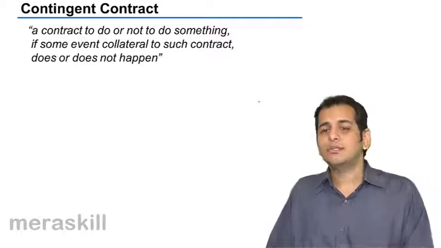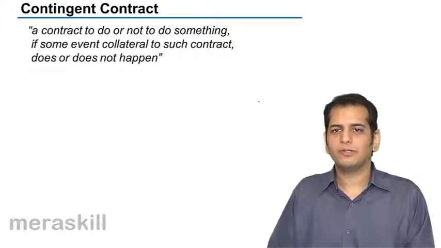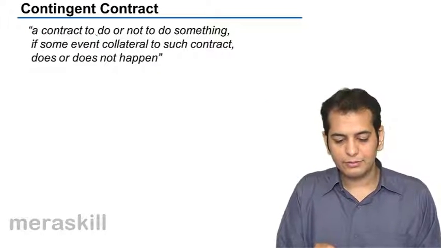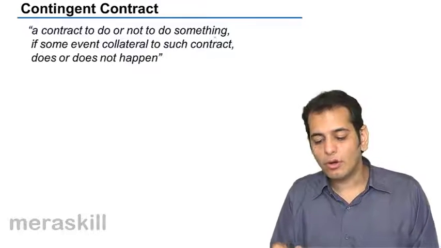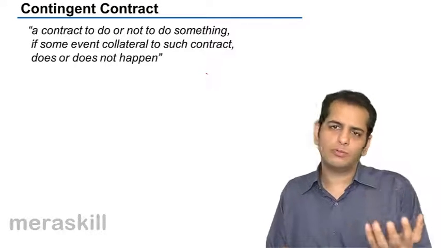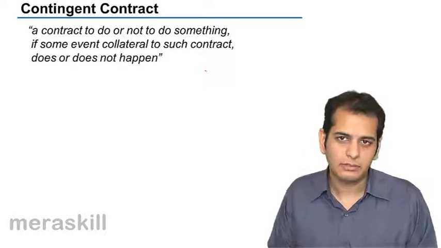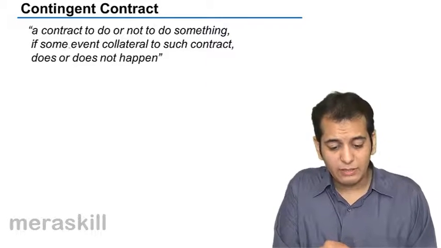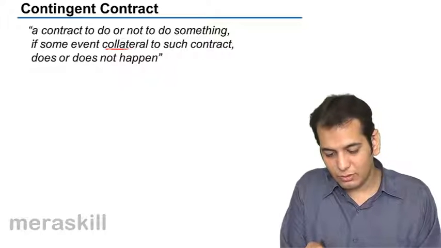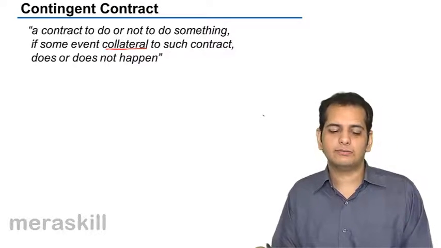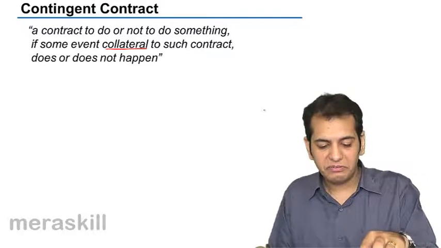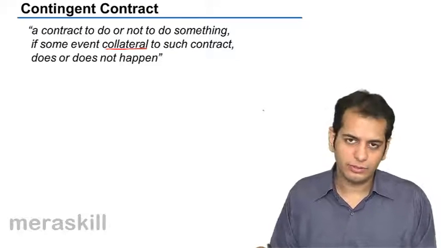How is a contingent contract defined as per the Indian Contract Act 1872? Let's see. A contract to do or not to do something. In a contract, you either do or you do not do. You abstain from doing. It's the same line. If some event collateral to such contract does or does not happen, we'll come to that. But let us understand what we mean by event collateral here.